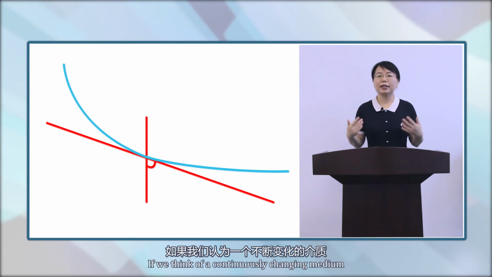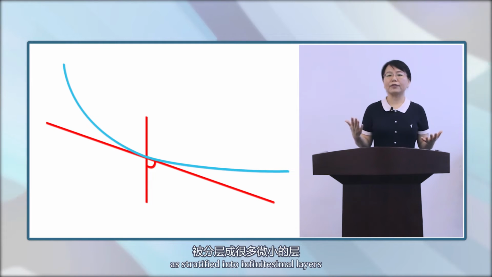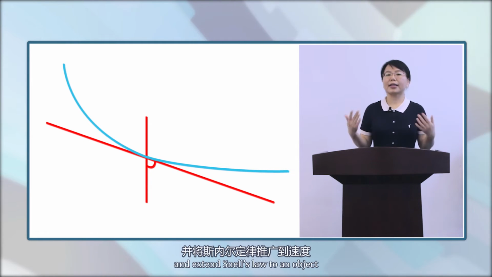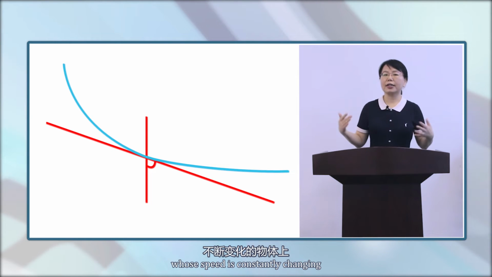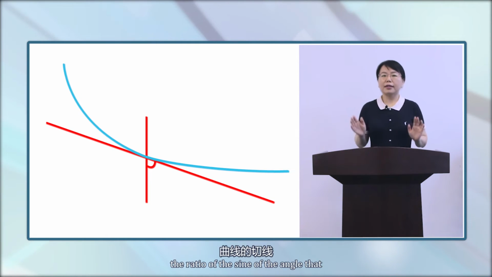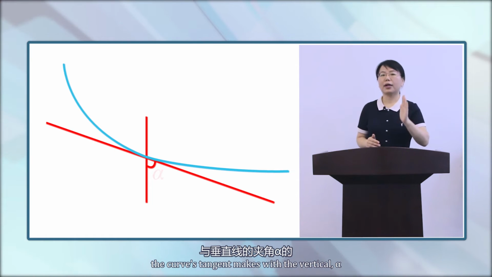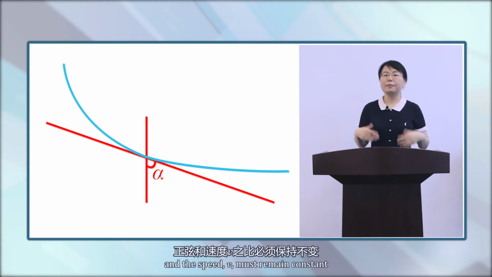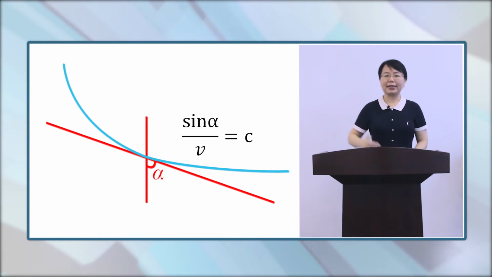If we think of a continuously changing medium as stratified into infinitesimal layers and extend Snell's law to an object whose speed is constantly changing, then along the fastest path, the ratio of the sine of the angle α that the curve's tangent makes with the vertical and the speed v must remain constant. That means sin α over v equals c.